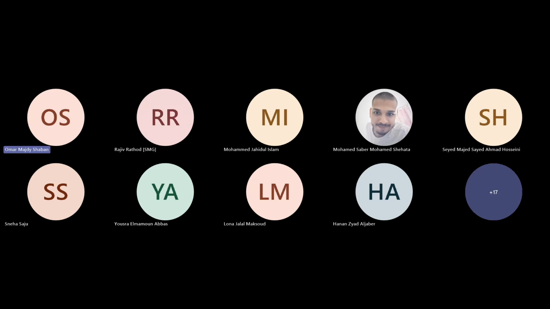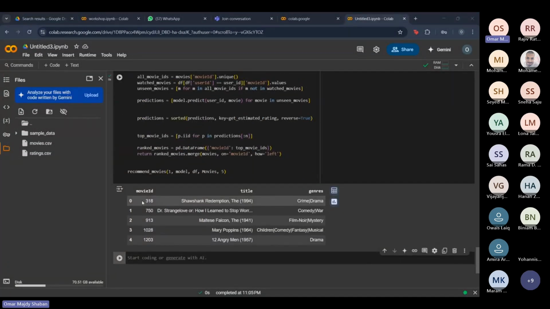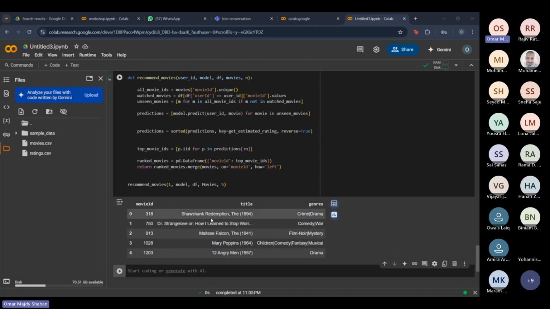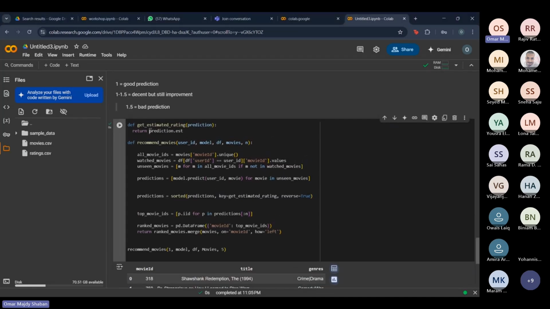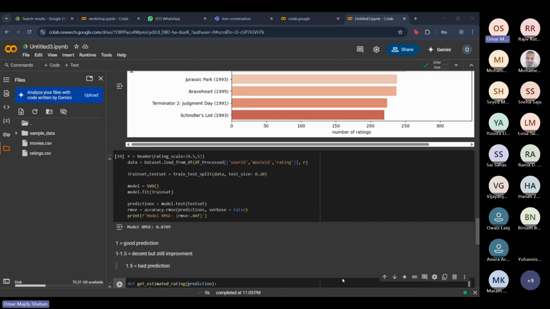Okay, so I found the issue. It was originally in the predictions, from the predictions model, from the function. So now that it works, I can see that I made recommendations for the user ID. For example, for user ID number one, it gave the recommendation of Shawshank Redemption, Doctor Strange, Maltese, which I don't even know, it's the film and mystery genre, Mary Poppins, and 12 Angry Men. The problem was in the original function. So yeah, this is basically it for the prediction model.